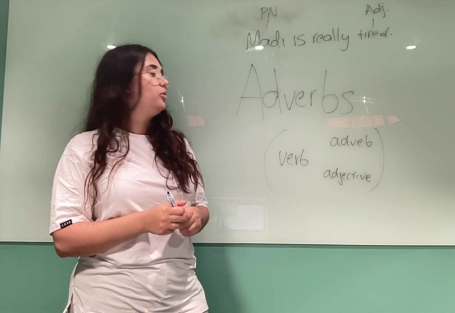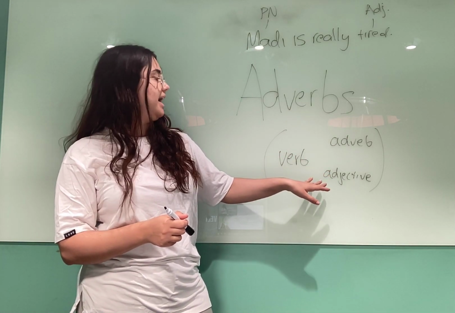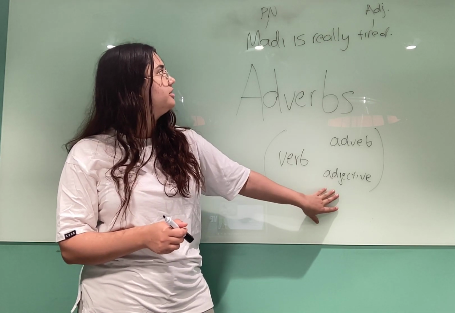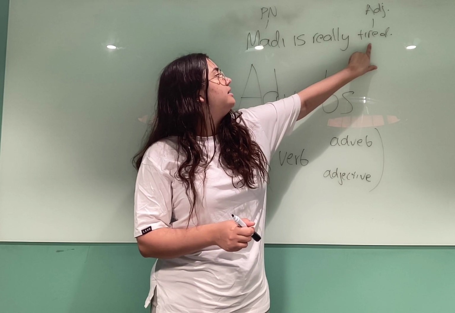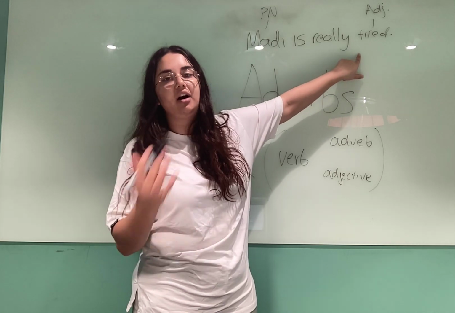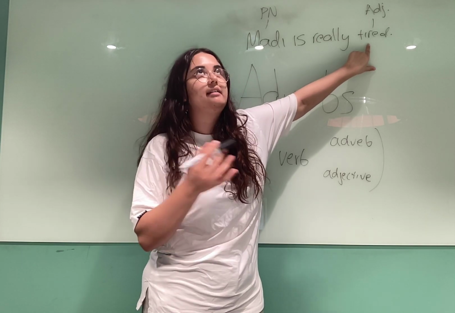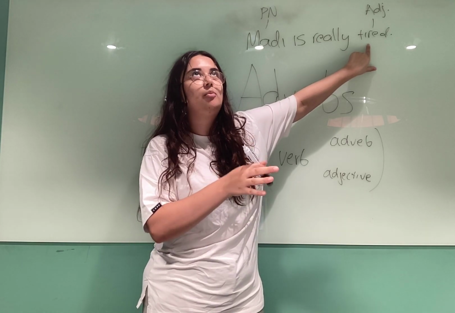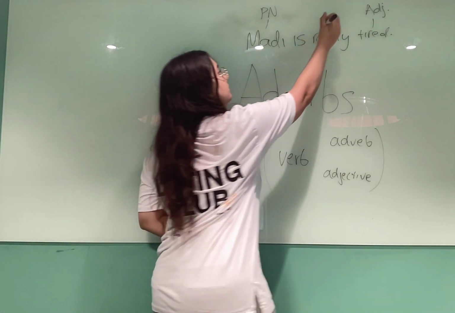So if we want an adverb to modify an adjective, the adjective in this example is tired, and we're talking about how tired someone is. So they're tired. Are they a little bit tired? Are they really tired? Are they somewhat tired? That is the example of the adverb.